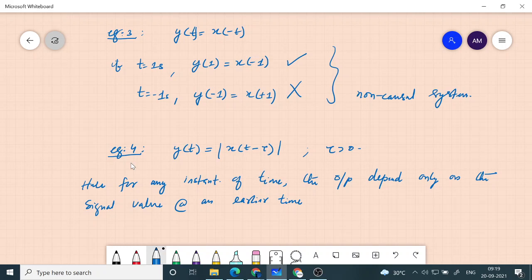Earlier time means t minus tau, so it's okay. But if it was t plus tau, then it cannot be causal. But here it is t minus tau, therefore the system is causal.